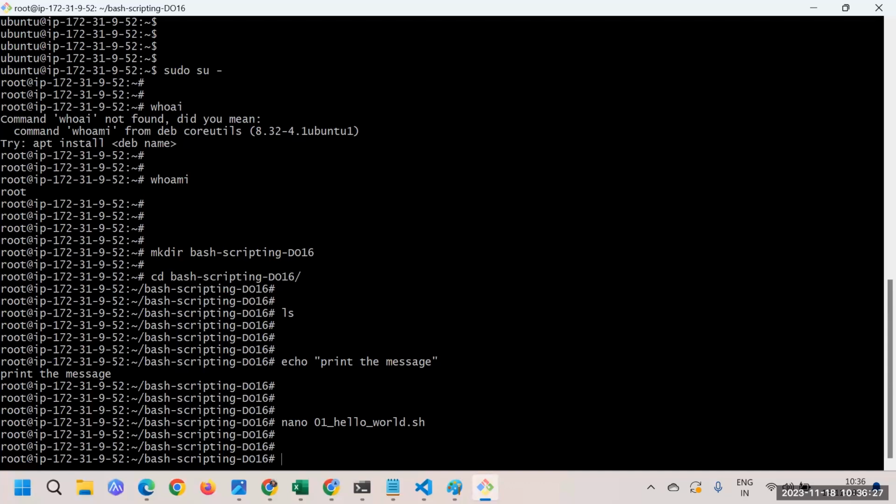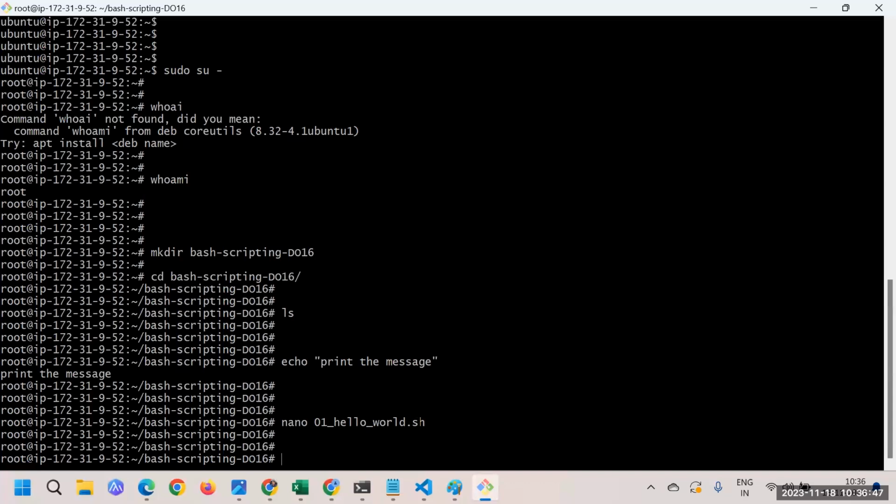Okay, so please keep this in your mind. What is meant by extension? A text file has .txt as an extension, right? For a video file, the extension would be MP4. Here, for scripting, the extension is .sh.